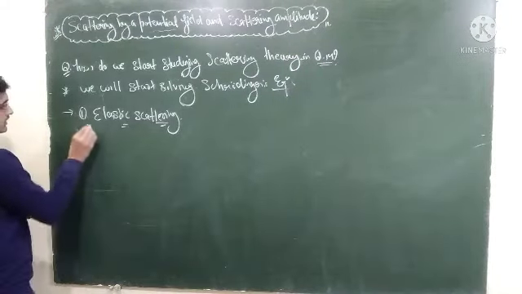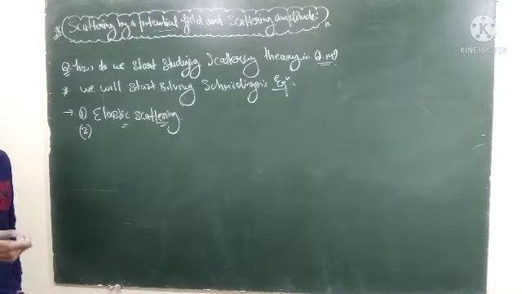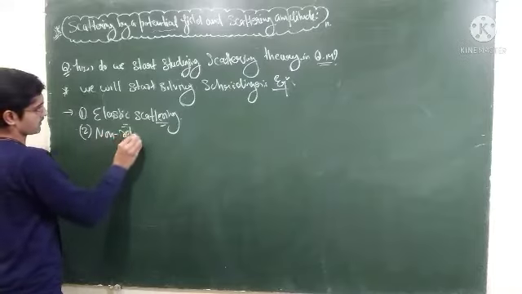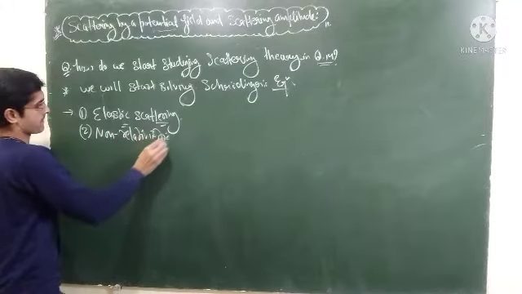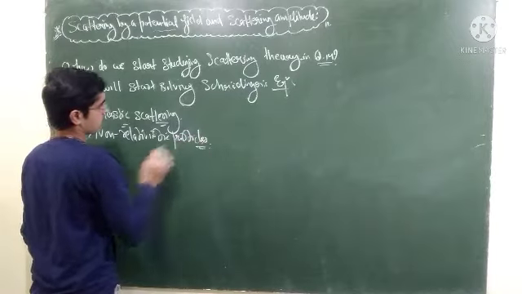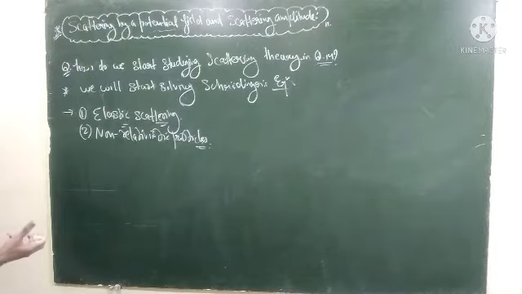Now the second assumption is that we are dealing with non-relativistic situations. The particles we are dealing with are moving at ordinary speeds, very small in comparison to the speed of light.